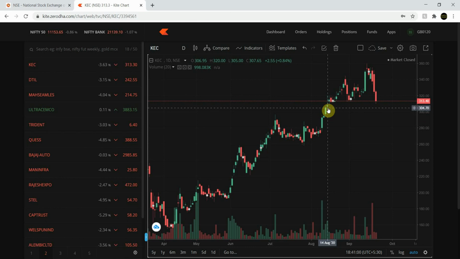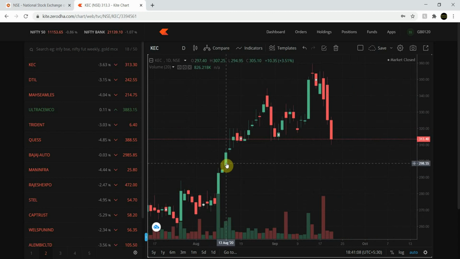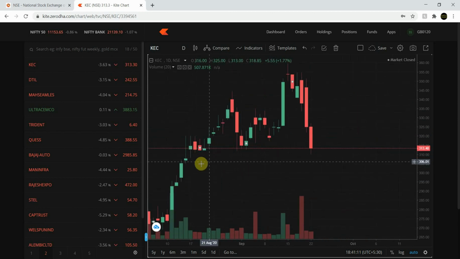In layman terms, the promoters started buying the stock from 14 August. So what we have to see in the charts is what happened to the price after 14 of August, that is from here till here, 22 of September. Okay, so here is 14 of August. Now, as you can see, the price clearly rose up to here, that is 15 of September, and after that it's continuously falling every day.